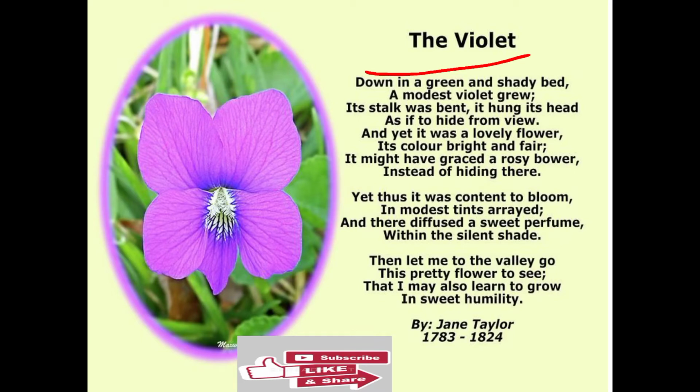Now you have to see that down in a green and shady bed means that there is no sunshine coming. There are some trees under which this flower is lying, and the surface is also green here, and it's very low, it's not so tall in height. So the height of the violet flower is not so much. A modest violet grew. It's very simple, it does not have any kind of attitude, so that is expressed here. And the color is violet here.